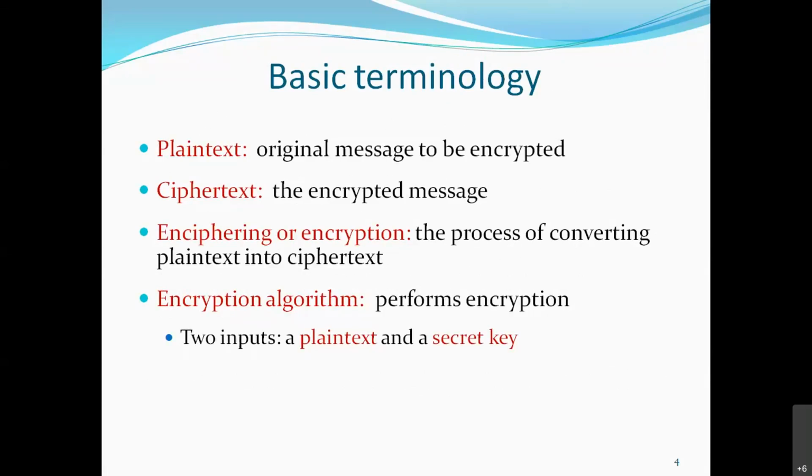The process used to convert plain text to cipher text is enciphering or encryption, and the algorithm used for that is known as the encryption algorithm. For that algorithm, what two inputs are needed? One input is the plain text we want to convert, and the other important factor is the key. So the encryption algorithm needs these two inputs, plain text and secret key.